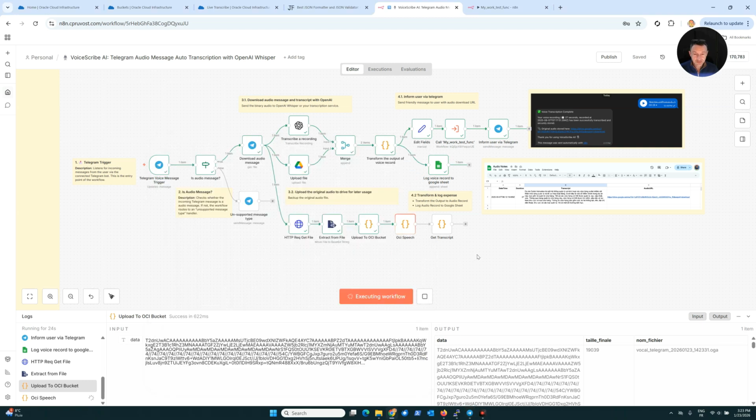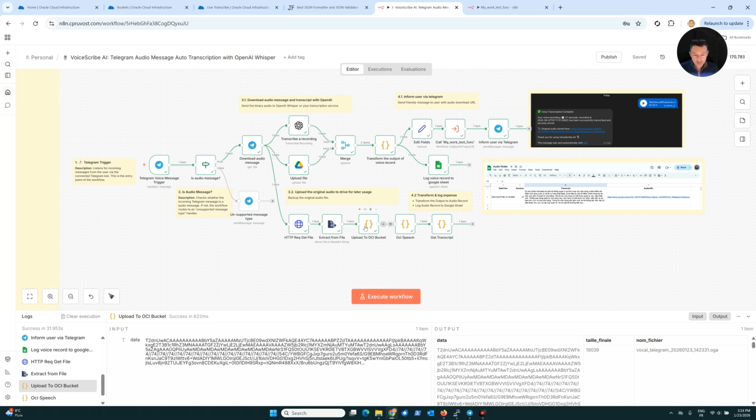Super nice, okay? Then the second workflow here, you can see I'm using OCI speech, okay? And the work is done. Okay, so the top demo is finished, okay? I recorded the file in Google Drive, and I added a line in a Google Sheet. It's okay.